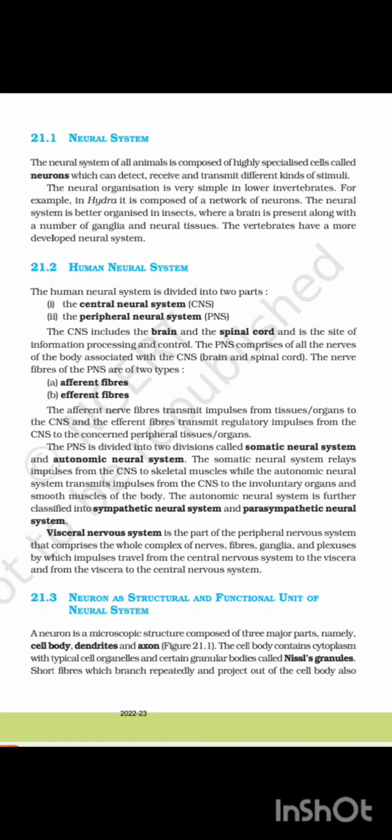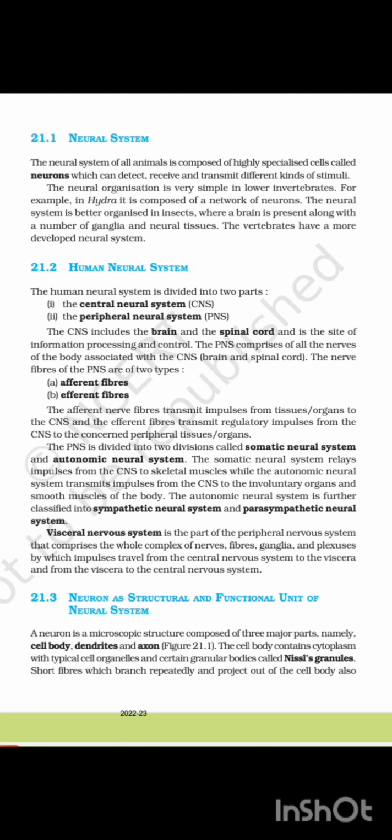The visceral nervous system is the part of the peripheral nervous system that comprises the whole complex of nerves, fibers, ganglia, and plexuses by which impulses travel from the central nervous system to the viscera and from the viscera to the central nervous system.